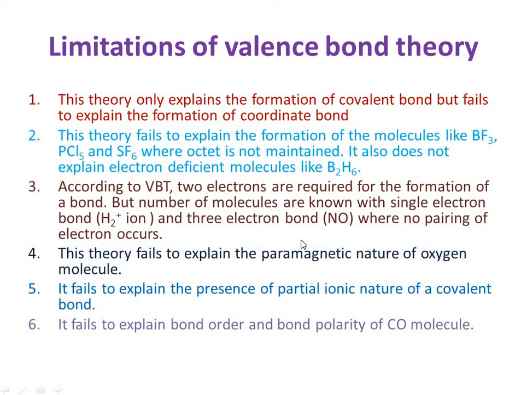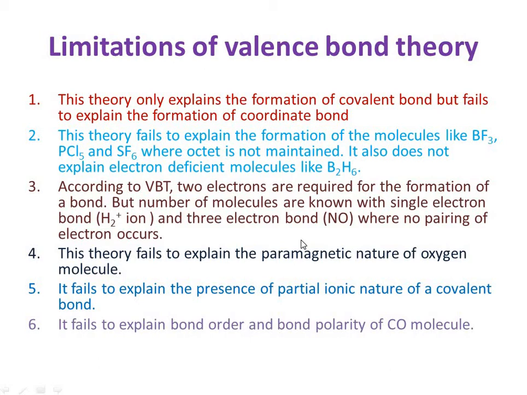Two oxygen atoms combine, with one unpaired electron on each oxygen atom, and they form the bond by equal sharing. It means they are paired, and because of the pairing, they would show diamagnetic nature according to valence bond theory. But in actuality, the oxygen molecule is paramagnetic in nature, and that cannot be explained by the valence bond theory.